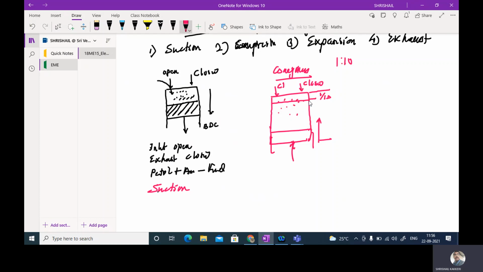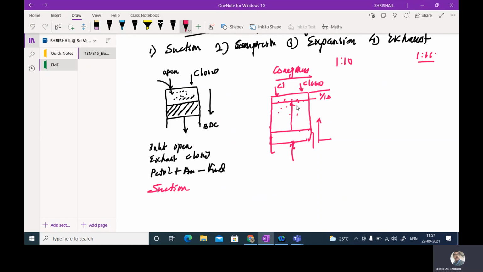In petrol and diesel engines, a proper compression ratio is maintained. For the diesel engine, the compression ratio is 1:16 to 1:20, and for the petrol engine, it is 1:12 to 1:14. During this stroke, the piston moves from here to this position.